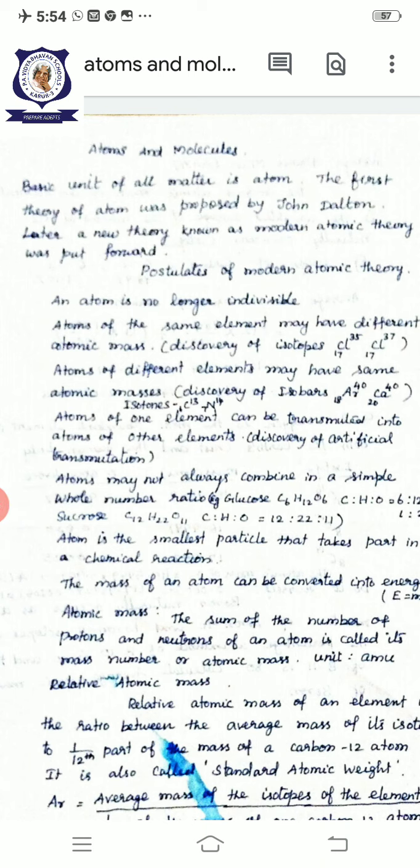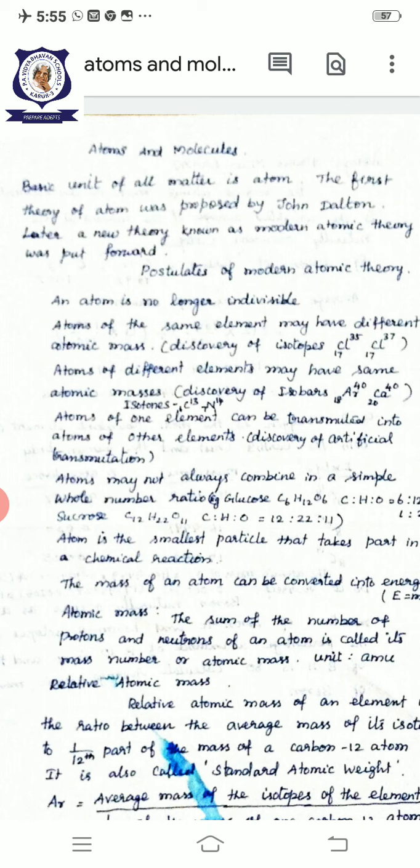Today we are going to see a new topic, atoms and molecules. Already we know what is an atom and what is a molecule. In your lower classes itself we have studied. Before that, let us see what is an atom.